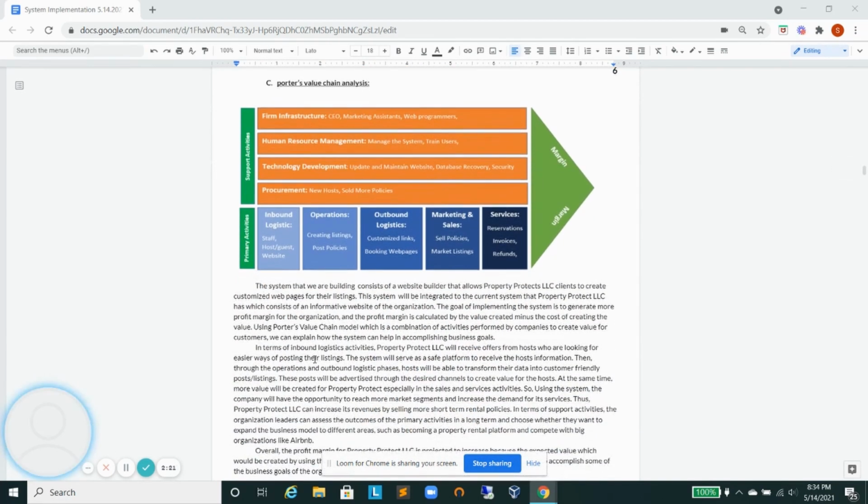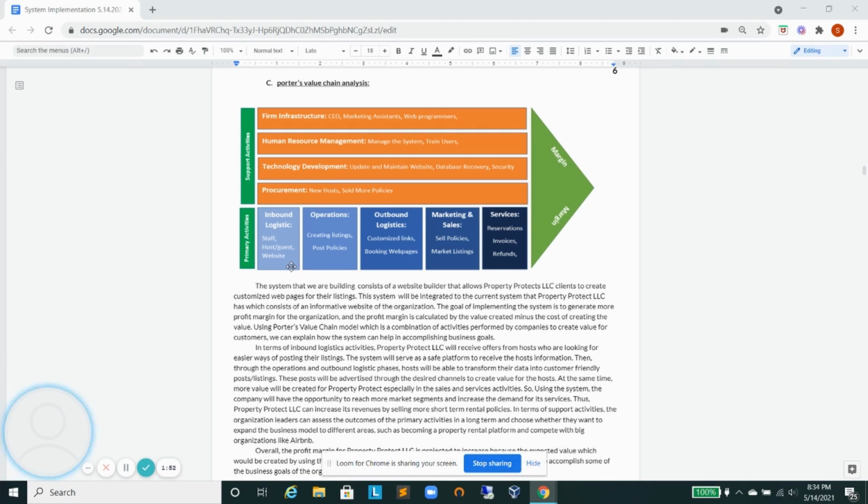For the Porter value chain, we are using it to find how this website is adding value to the company. The inbound logistics will be the staff, the website, and the hosts, who will be creating listings and posting, and the company will be posting policies. The outbound logistics will be the customized links created from the platform, and the booking pages.